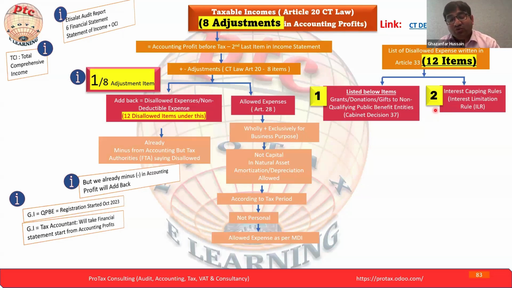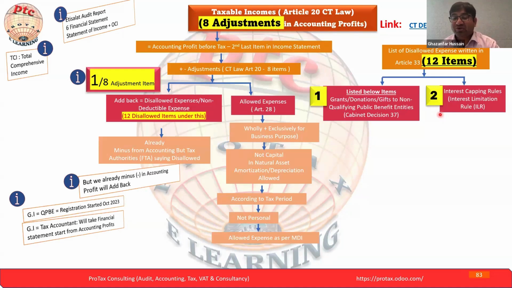So what is the rule? 30% of the adjusted EBITDA or 12 million. As a safe harbor, the FTA announced 12 million. If your net interest is 12 million or less, you don't have to do the calculation, and all the amount will be deductible. But if you exceed 12 million, let's say you have 20 million net interest, then you have to apply the formula and go through the calculation to see the deductible expenses, because now you're exceeding the 12 million.